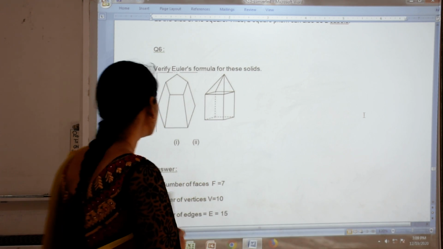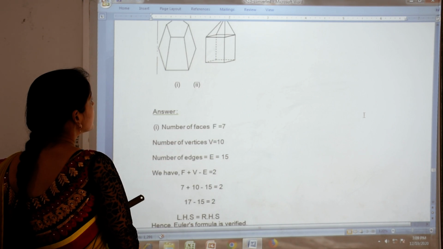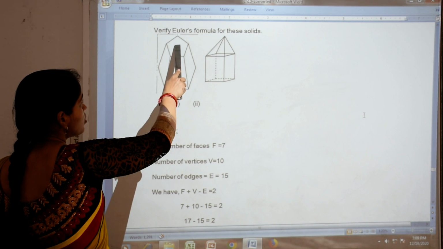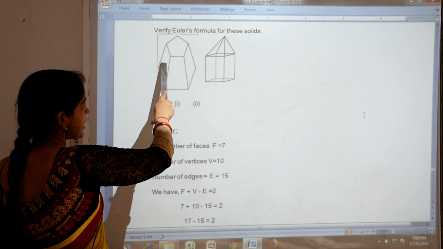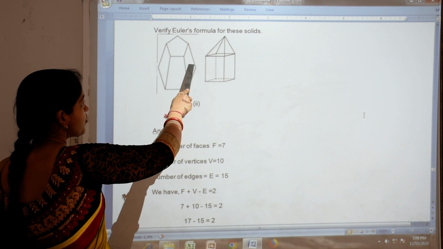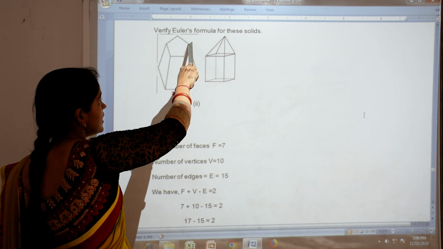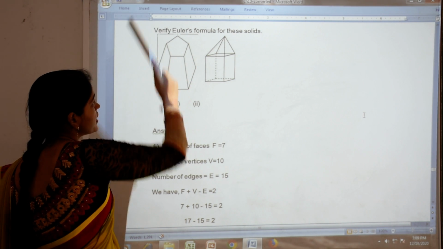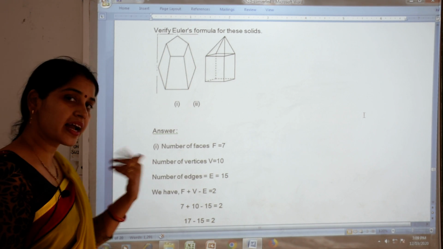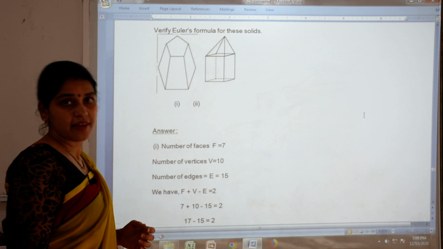So let's see now. See the first figure. In the first figure, number of faces: this one is the first face, this is second, third, fourth, and the bottom is 5. Then from here one face is made, that is 6, and from here also one face is made, that is 7. So the number of faces is 7.